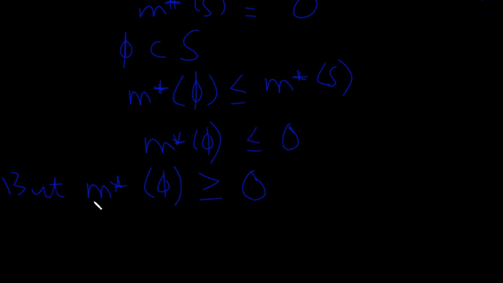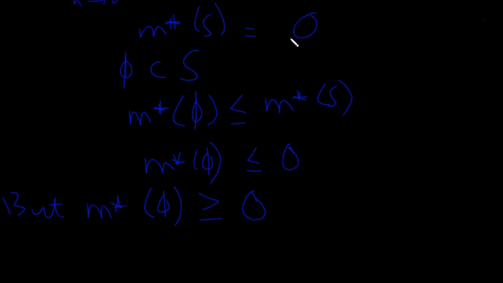At the same time we saw that it cannot exceed 0. The outer measure of the empty set could never exceed 0, you are saying it's less than or equal to 0. But it also cannot enter the negatives. It is non-negative. The outer measure of every set is non-negative.